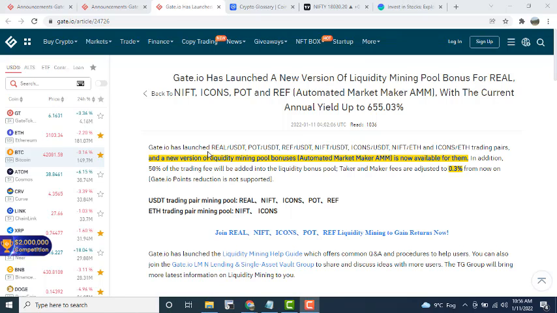Gate.io has launched REAL, USDT, POT, REF, NIFT, icons, and FT coin trading pairs, and a new version of the liquidity mining pool bonus, the automated market maker AMM, is now available for them.